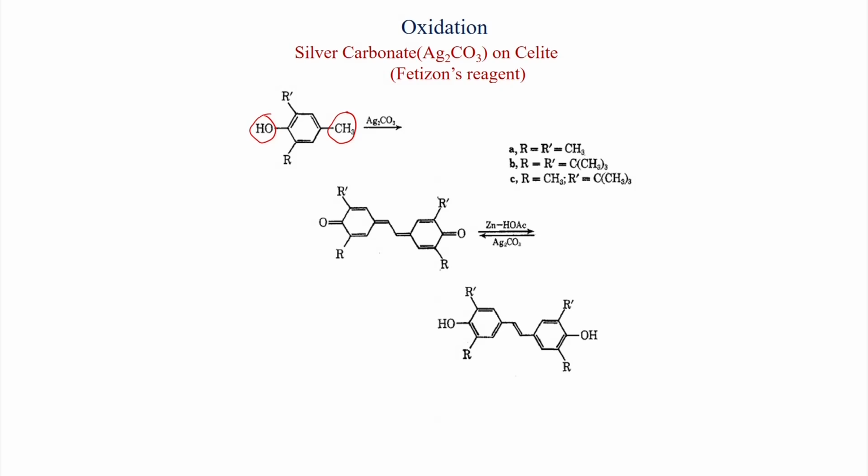Here also we can use different substitutions, like both methyl, both tertiary butyl, and one methyl and another tertiary butyl, but the para position will be a CH3 group.